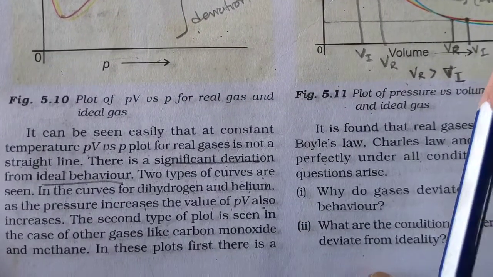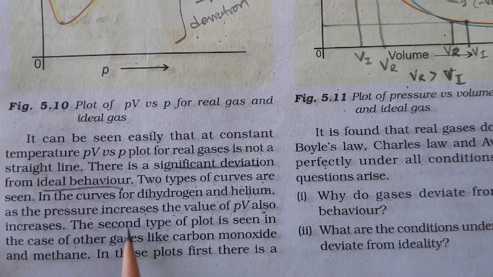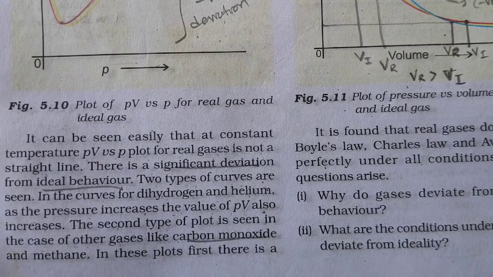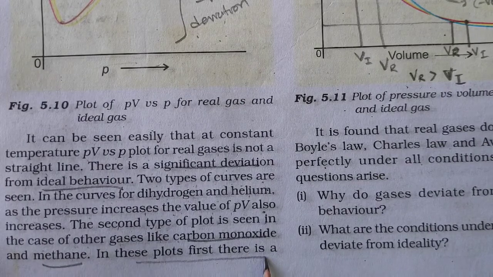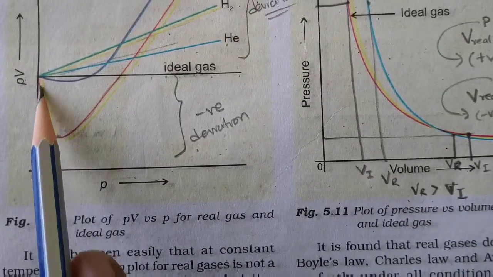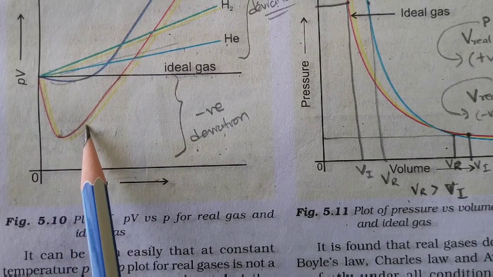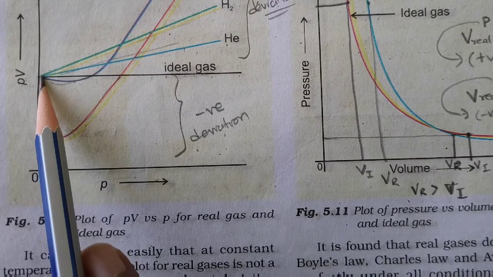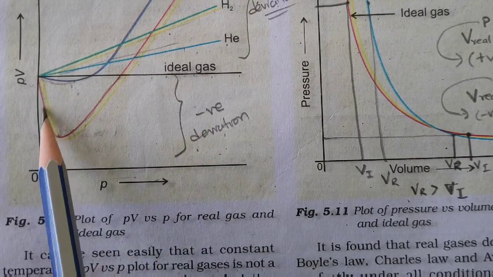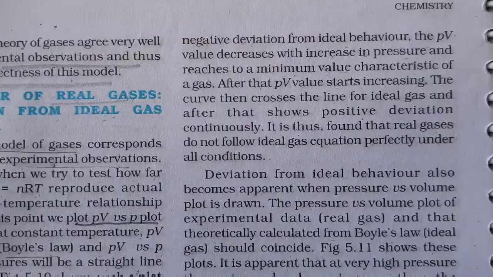Then you can see the next part. The second type of plot is seen in the case of other gases like carbon monoxide and methane. In this plot, first there is a decrease, and afterward it increases in both these cases. This is carbon monoxide and this is methane gas. So first there is a decrease from ideal gas behavior, a negative deviation, and then afterward a positive deviation.